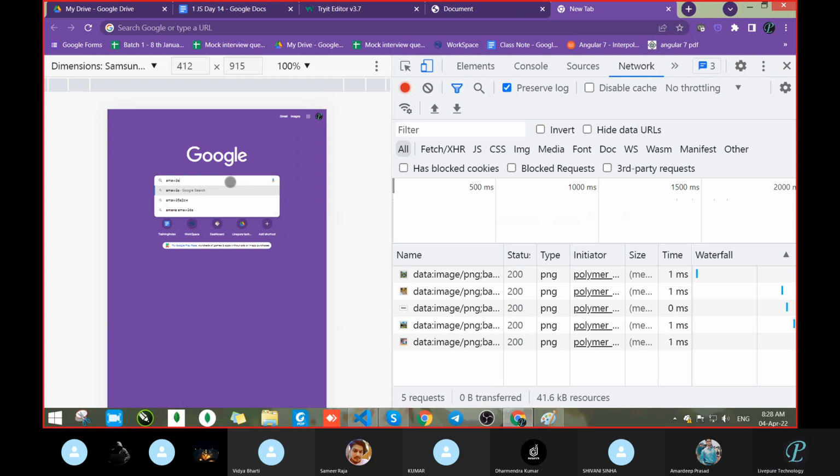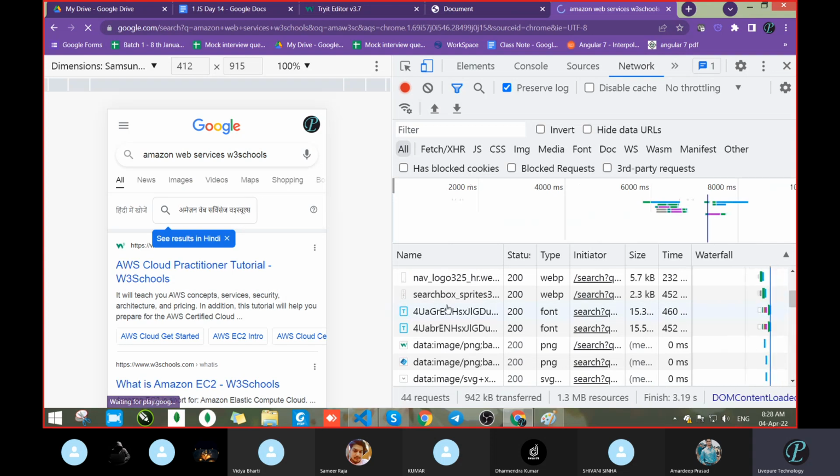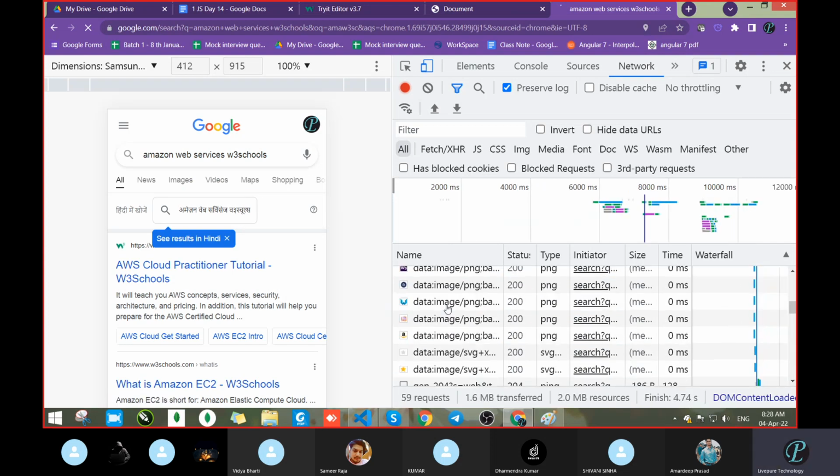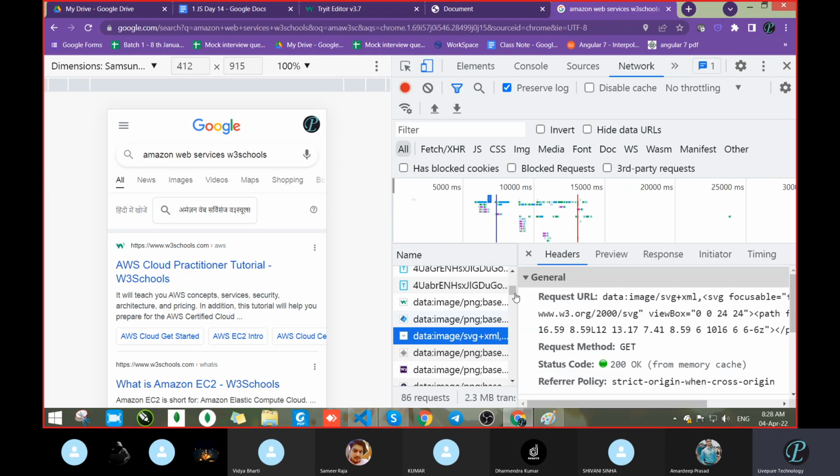W3Schools. Let's search and see what data came. See, once we passed W3Schools, automatically all this data came. What they had done is they had searched for that. But while searching, maybe you will get somewhere, that's a query.